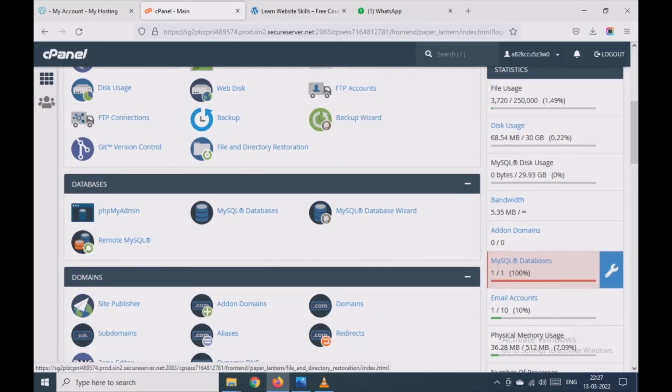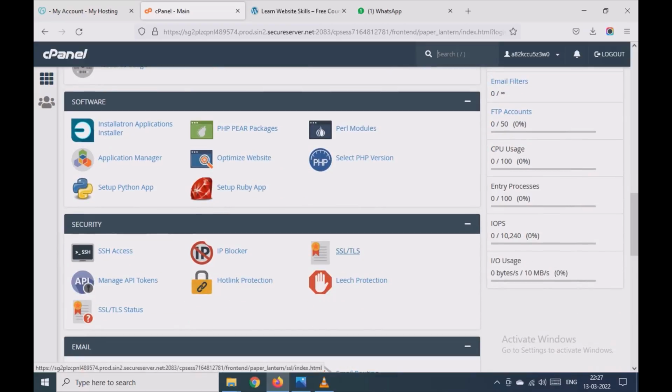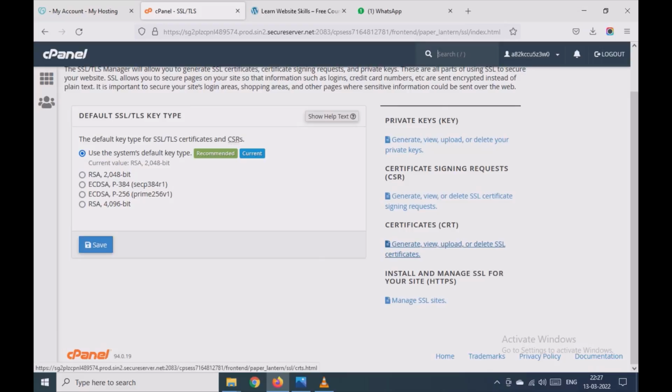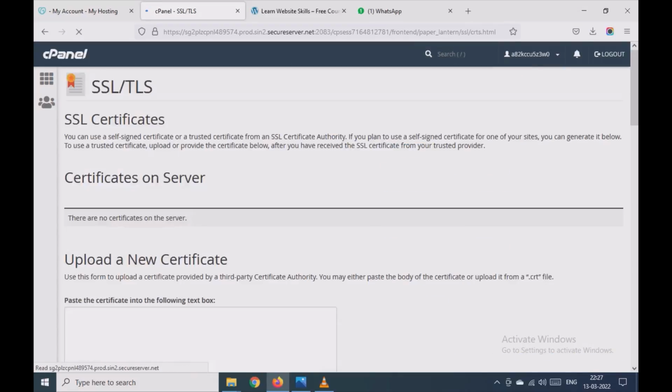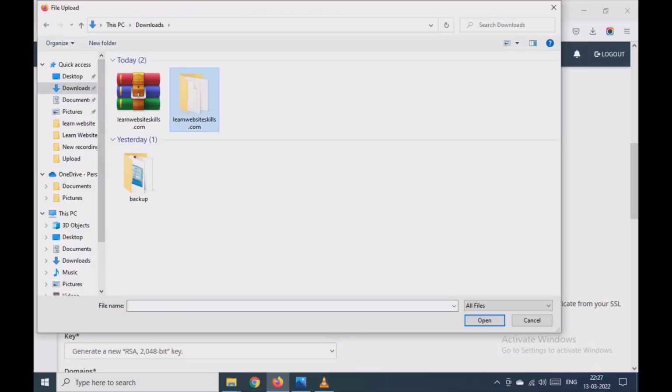So here cPanel admin. So we are in the dashboard. So now we go to the SSL TLS section. In certificate CRT, generate view upload.